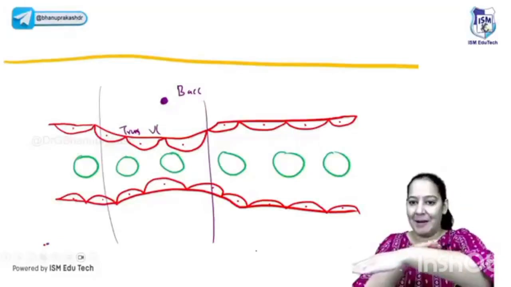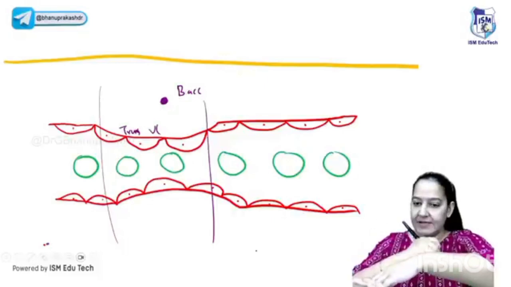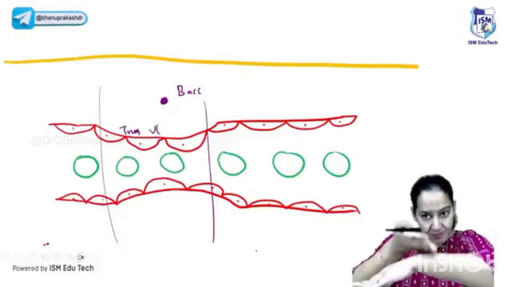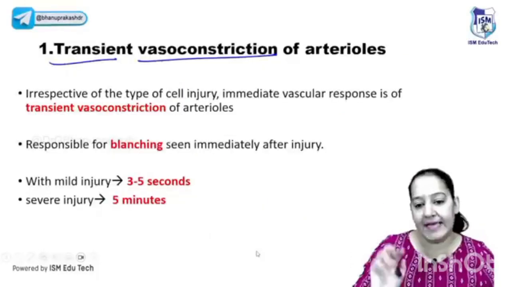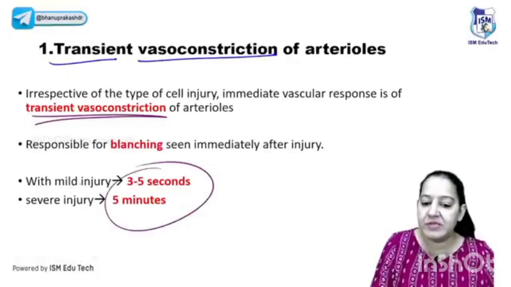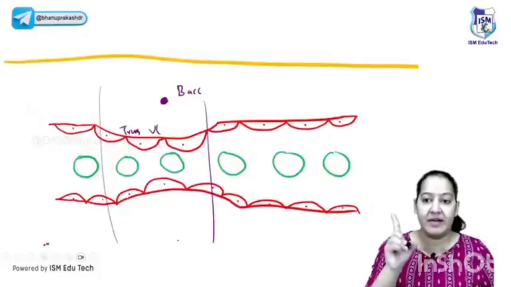So just suppose this is my skin, and just below that I'm having a blood vessel. If some injury is here, the blood vessel just below this injurious agent, in that segment, not the complete blood vessel, undergoes vasoconstriction transiently. So transient vasoconstriction is the first event. It is only for a few seconds or a minute. Appreciate it.